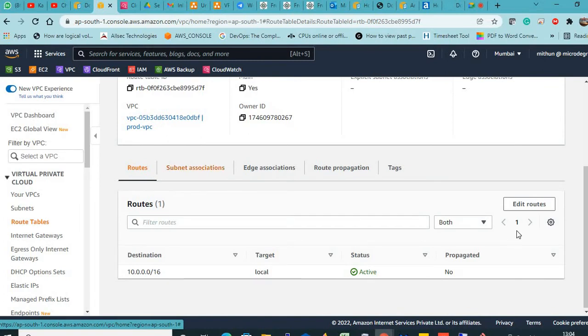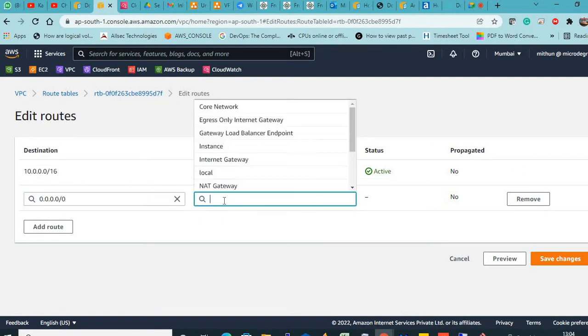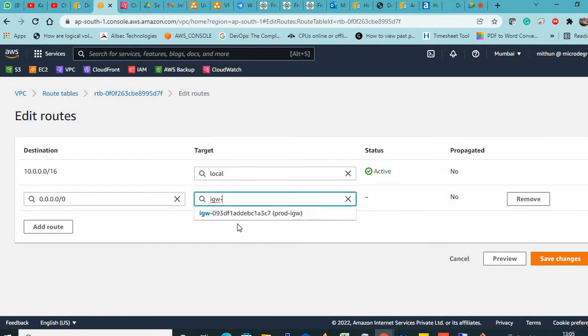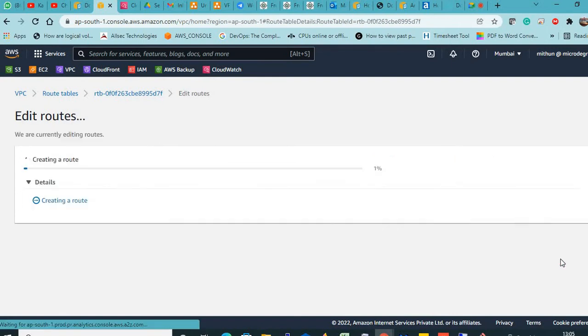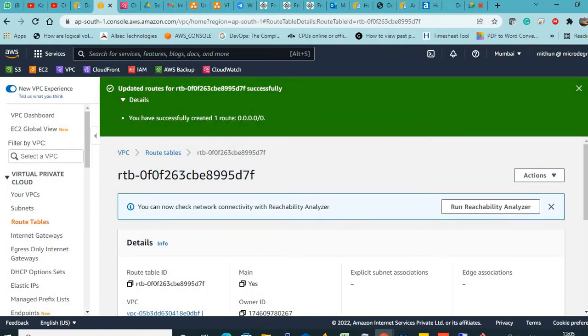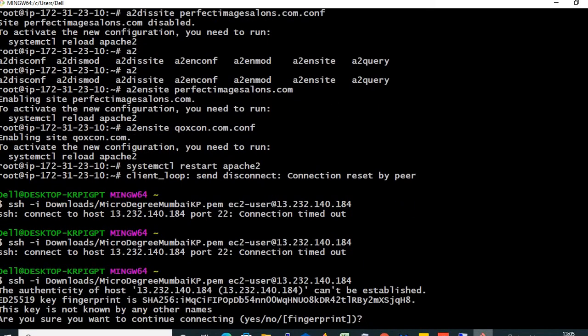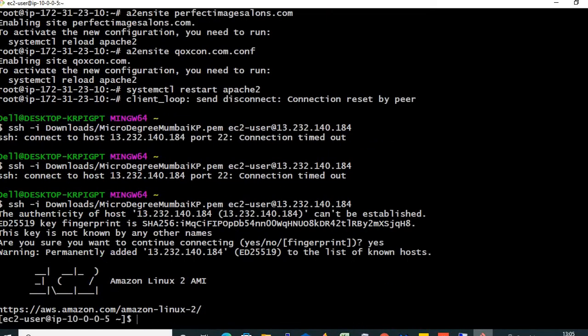Go to the route section. Click on edit routes. Add route. Select the address of the internet. Search for internet gateway. Now this is the prod IGW which I created, and the status will be active once I save changes. See, you have successfully created one route for internet. Now let us try to log in. Wow, now I am able to log in.